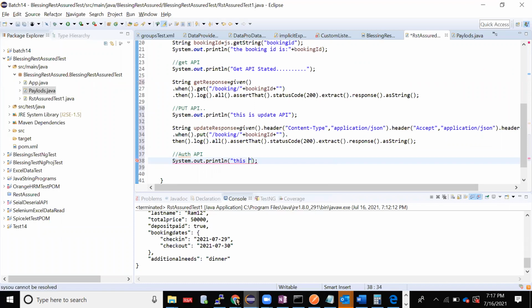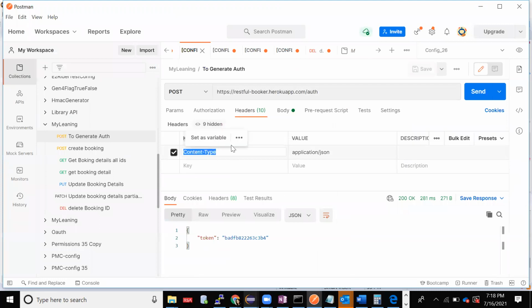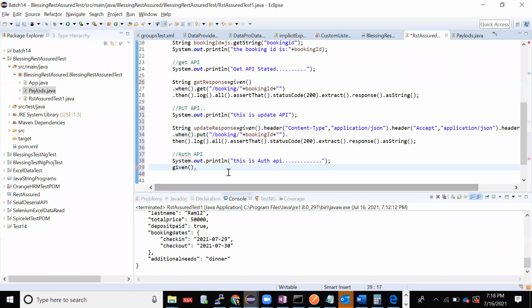System.out.println. This is auth API. I have segregated, okay, done. Now again here also the same thing comes, right? Given dot, what is it? The header. I have one header, right? Content type application.json. Header.